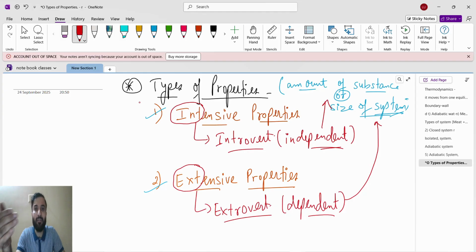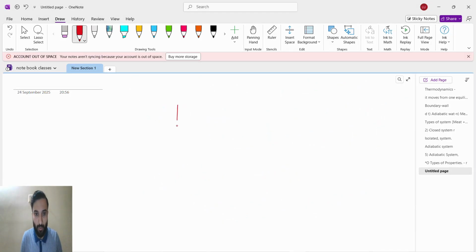Intensive properties means those which are independent, but extensive properties means, suppose, volume. Now I will give one example for intensive and extensive, so you will understand both. Suppose I take one beaker, and this is another beaker. Beaker A, beaker B.